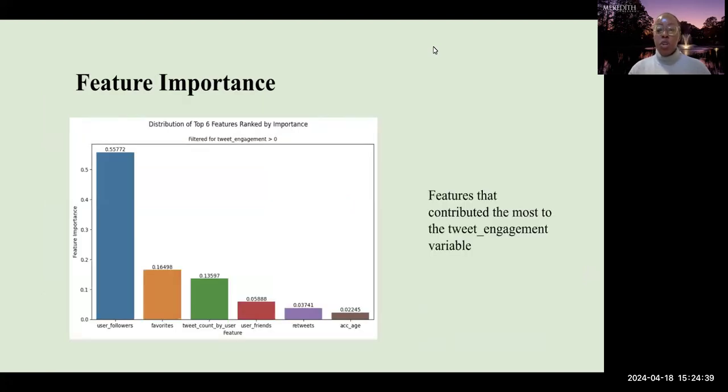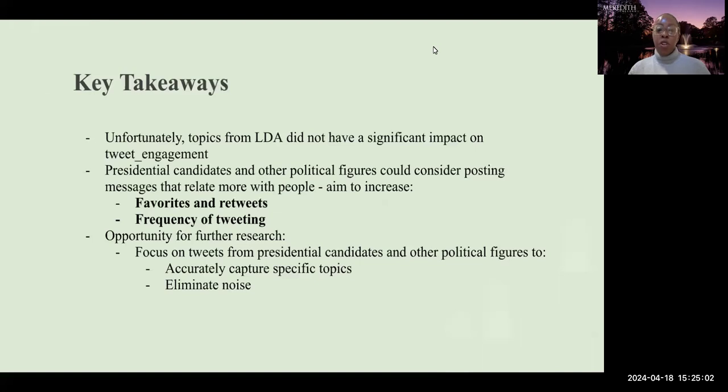The next thing to do was determine what features were contributing the most to our model, or even to our tweet engagement variable. We can see that user followers, favorites, tweet count by user, friends, and retweets were the variables that were contributing the most. We were hoping that we would be able to see some of those topics appearing here, but unfortunately, we were not able to do so. However, that does not mean that our project was unsuccessful.